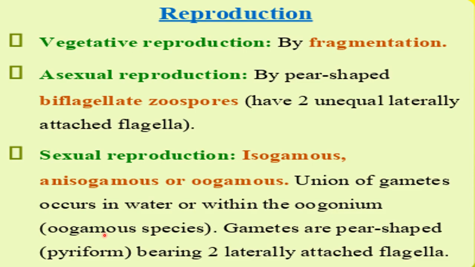So obviously here the male gamete will move through the water and reach the oogonium where the static female gamete is present, to get fused with that. So in such species fertilization occurs inside the oogonium. Now gametes are also of pear shape, that is called pyriform. Pyriform represents pear shaped form, bearing two laterally attached flagella, means flagella are attached to the lateral side.